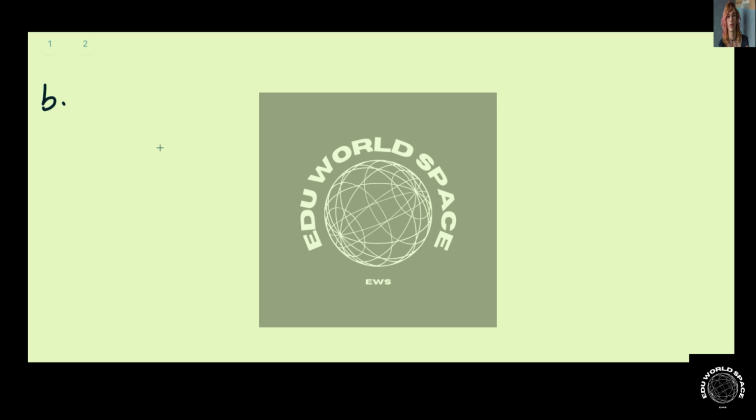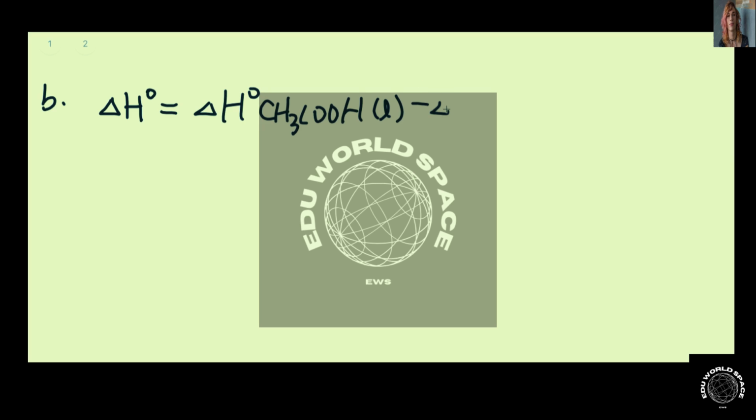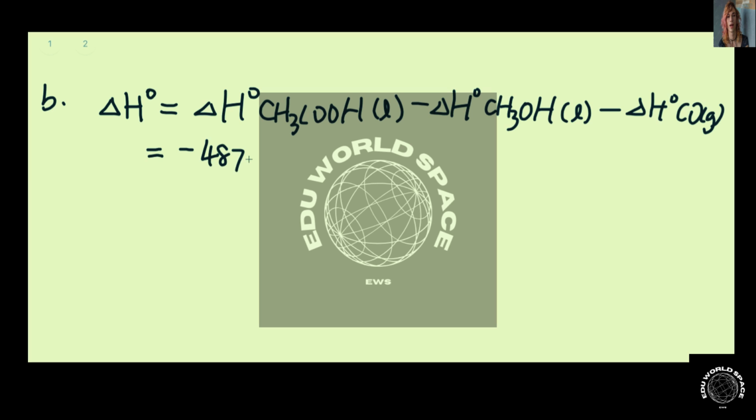So this reaction, we have delta H0 of the reaction equal to delta H0 of CH3COOH liquid minus delta H0 of CH3OH liquid minus delta H0 of CO. So this is equal to negative 487.0 minus negative 238.6 minus negative 110.5. And that gives you a negative number of 137.9 kilojoules.